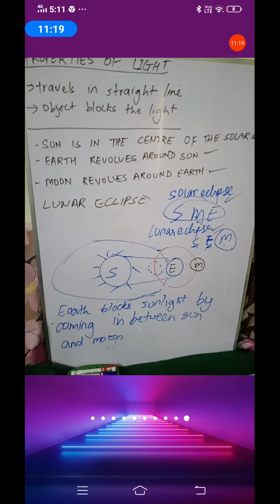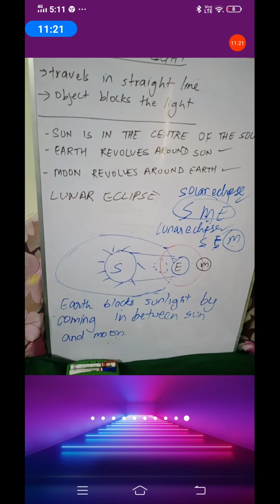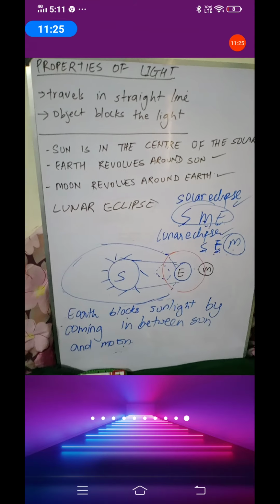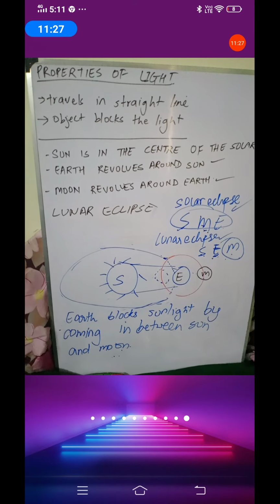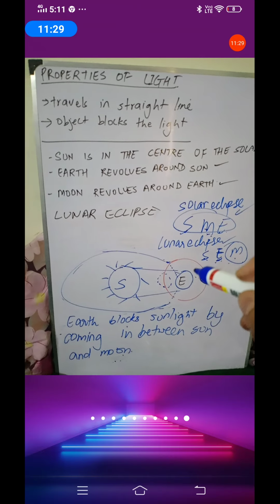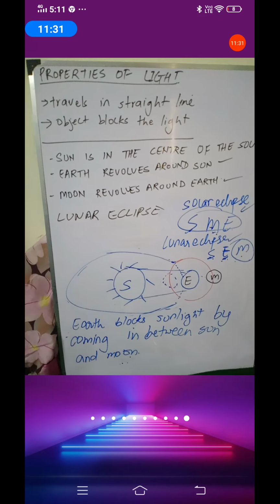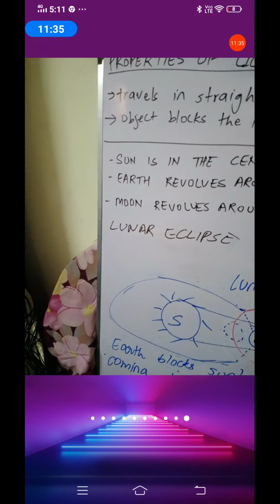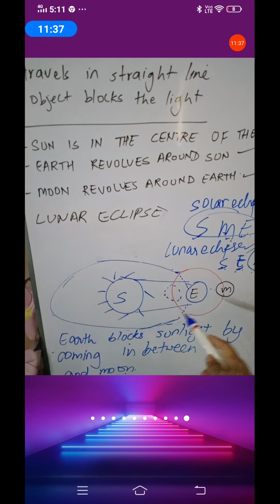All right, the best resource for understanding solar and lunar eclipse is the textbook itself. Please read from the textbook. The few additional informations that I have given you, that sun is the center of the solar system, earth revolves around the sun, moon revolves around the earth, this is basically to understand how these three are moving.